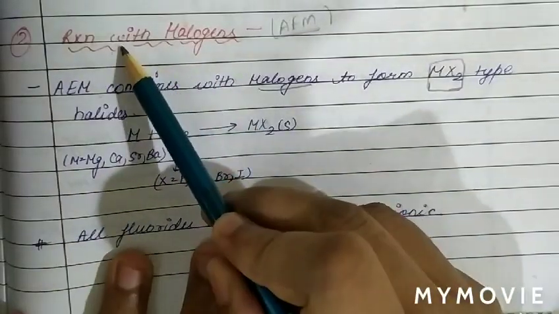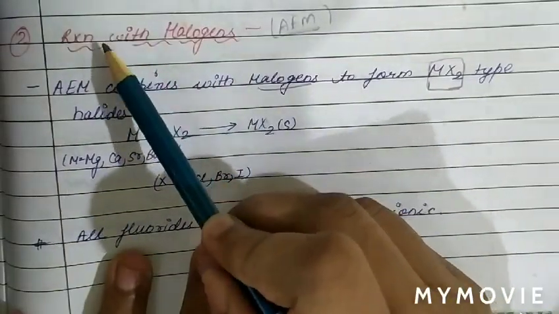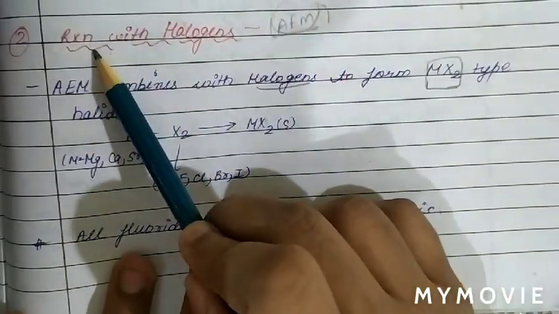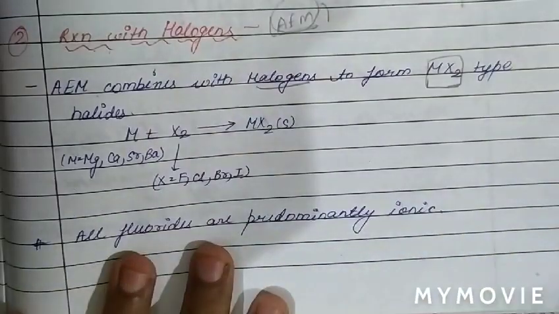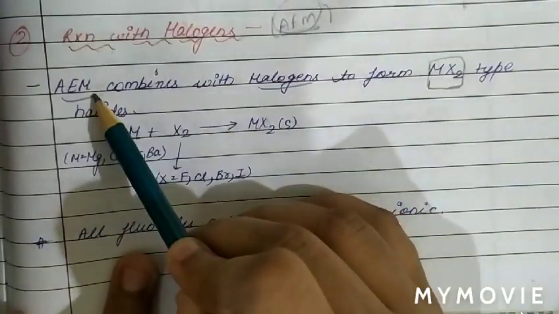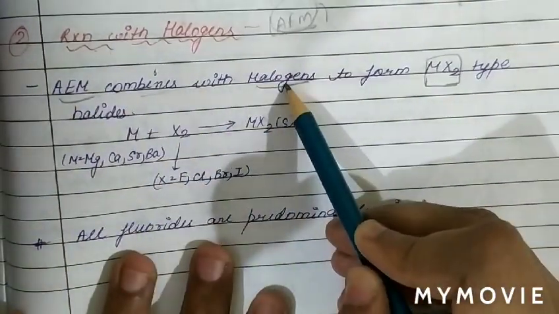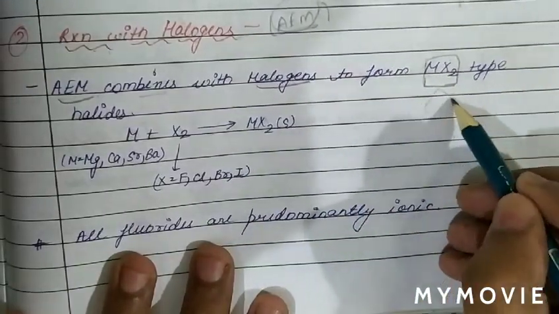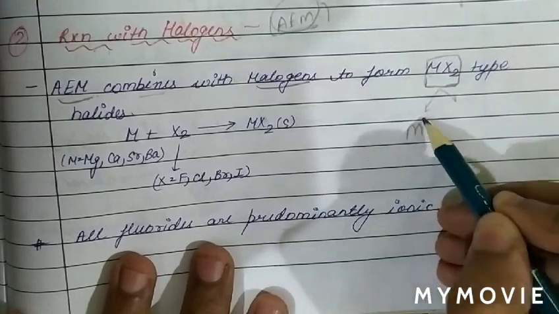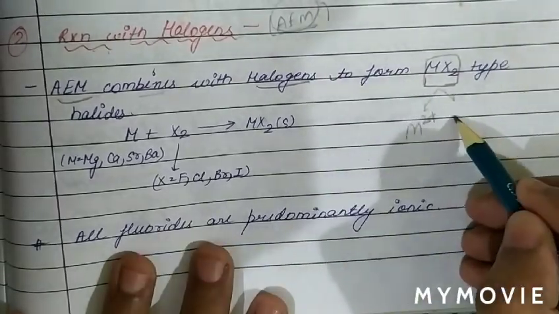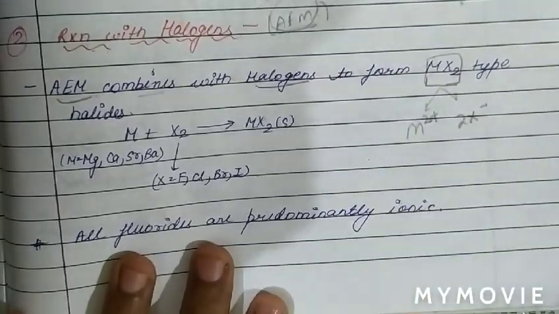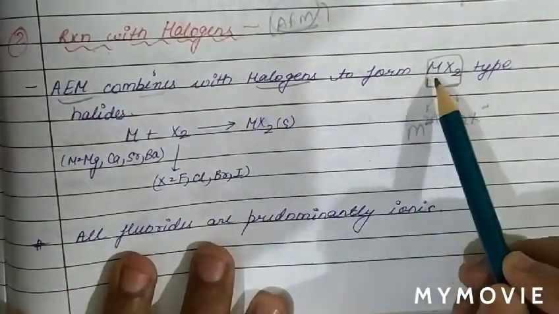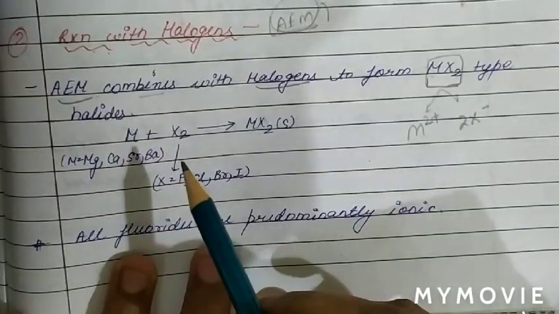The next topic in the properties of alkaline earth metals is the reaction of alkaline earth metals with halogens. Basically, when an alkaline earth metal combines with a halogen, they form halides of type MX2. In MX2, the metal is a divalent cation and the halogen is X minus.